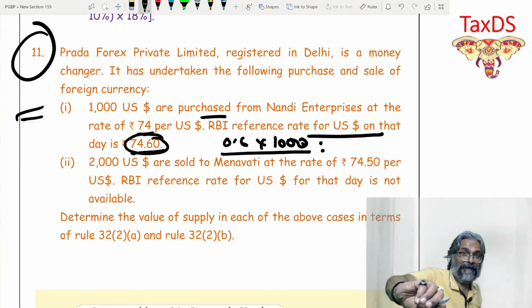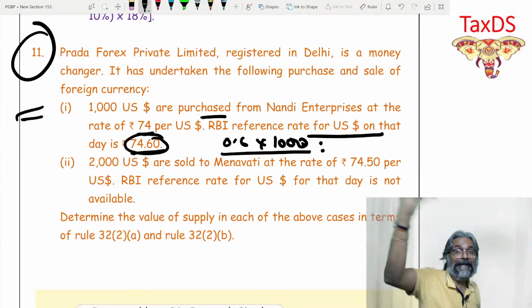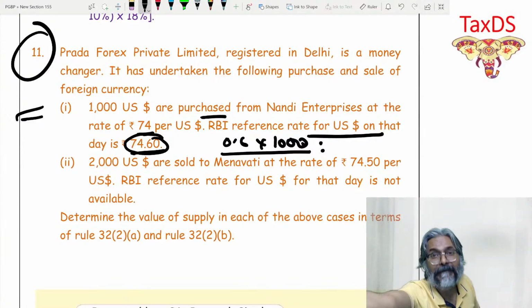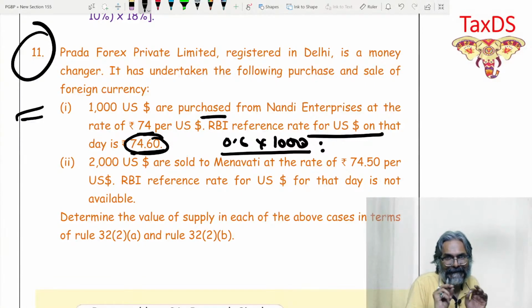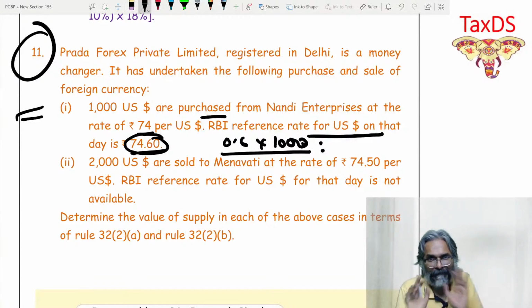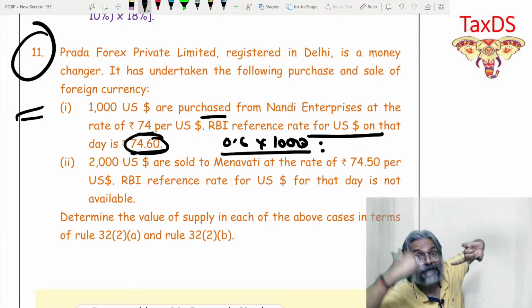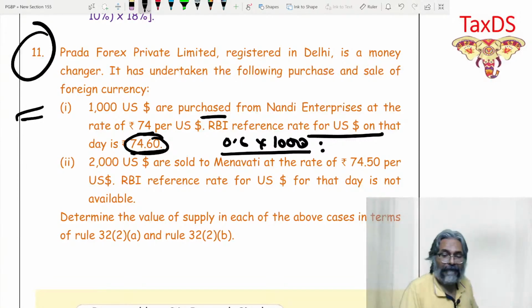Whereas to my customer, Nandi, for $1 that they give to me, I give them only 74. So 0.60 is the extra commission which I have received, because from RBI I received 74.6, whereas I have passed on to the customer only 74. Difference is how much? 0.6 into 1000. That is what I have got in this context.